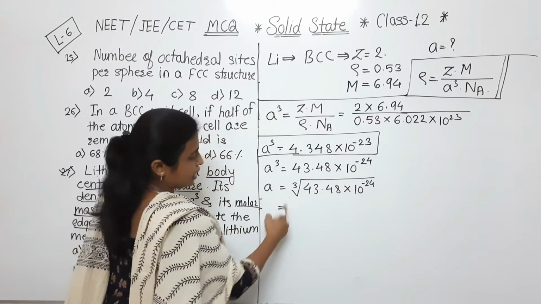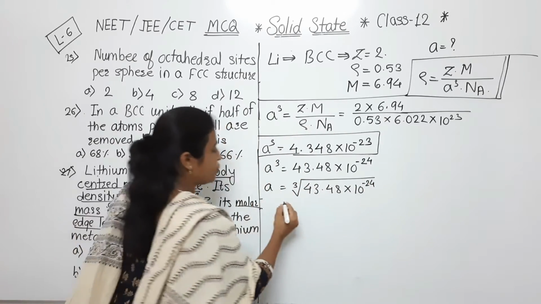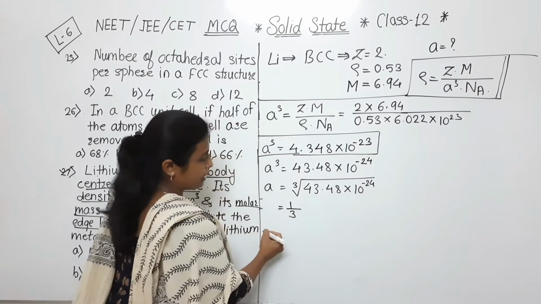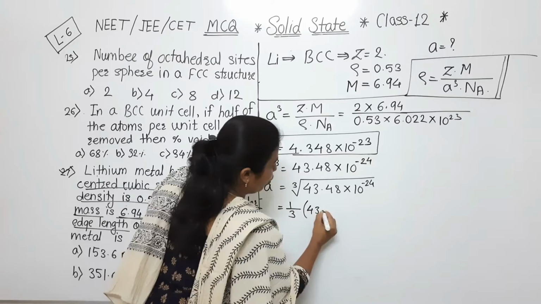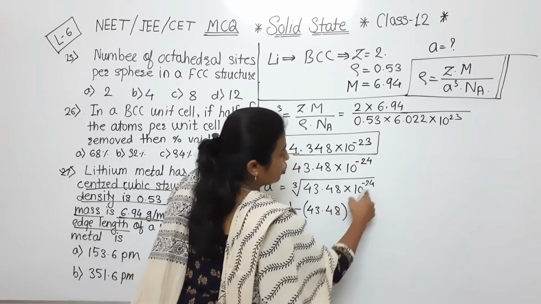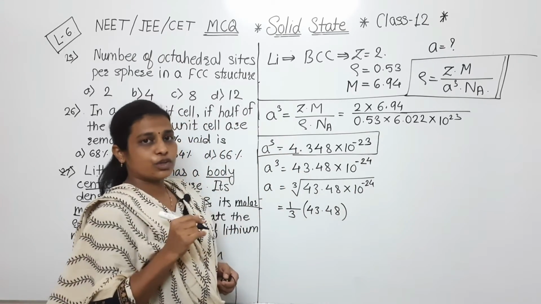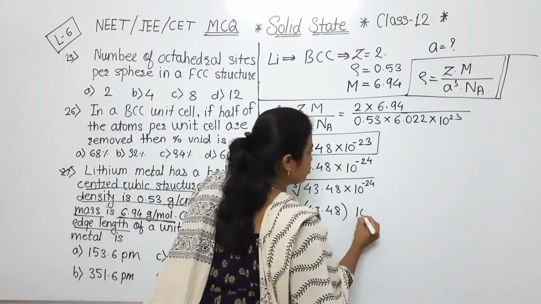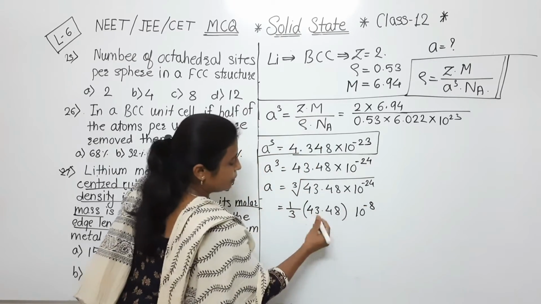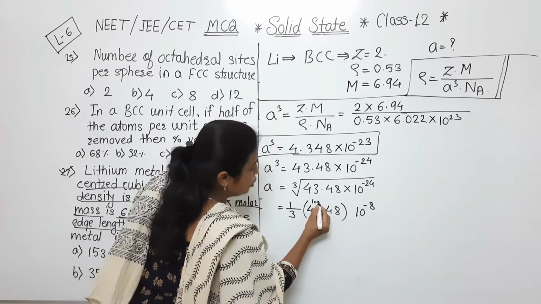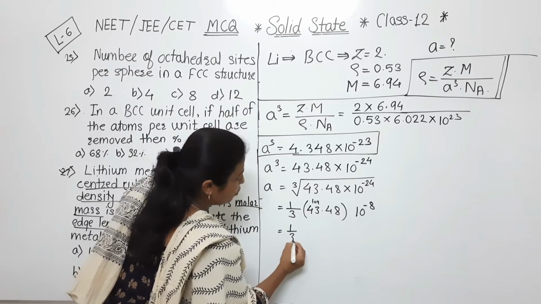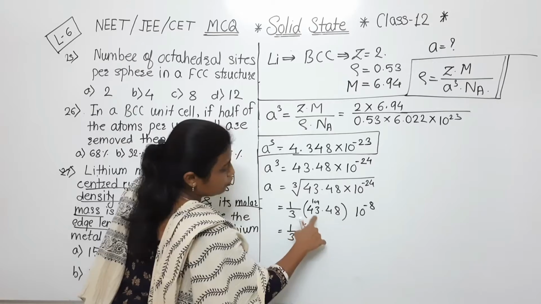आगे जाके क्या करना है देखो, cube root is there, so we have to take here 1/3 into 43.48. Now what is the 10 raised to minus 24 का क्यूब रूट क्या आ जाएगा? वो आ जाएगा 10 raised to minus 8. Simply now we have to take its log value. What we have to take? Its log value, and that will be 1/3 into 43 is there.